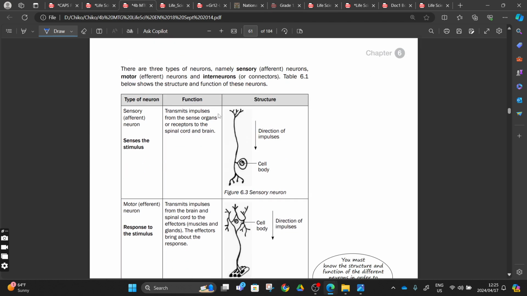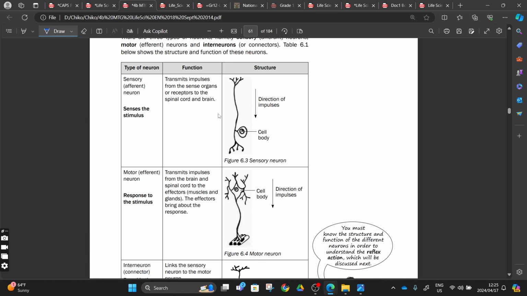And then after that, we did 3 types of those neurons, right? What are neurons? Neurons are nerve cells, right? These are nerve cells. Nerves made out of neurons, right? We have 3 types of neurons. We have sensory neuron. This will be the sensory neuron here. I even said this, some books say this is an afferent neuron, bringing information to the central nervous system, right?